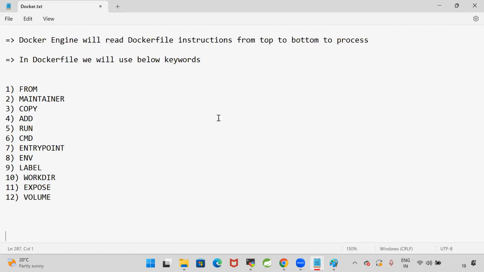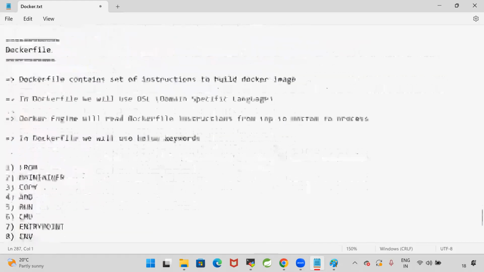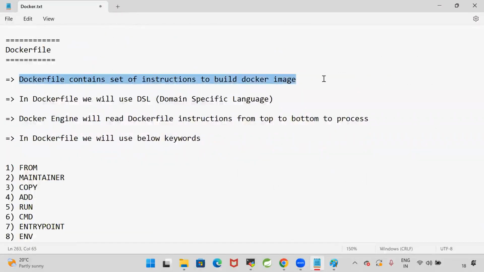So what is this Docker file? Docker file contains a set of instructions to build the Docker image. In this Docker file, we will specify what we need to run our application. In Docker file, we will use a DSL, nothing but a domain specific language. These are the DSL keywords.